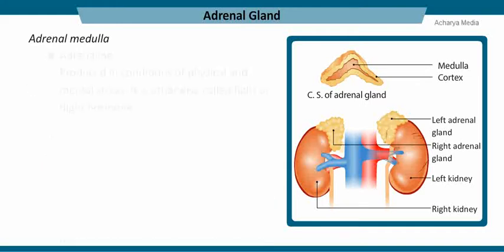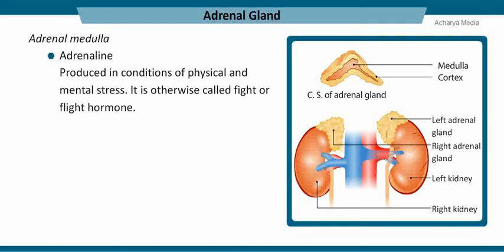The medulla part of the adrenal gland secretes a hormone called adrenaline. This hormone is produced in conditions of physical and mental stress. Therefore, it is otherwise called the fight or flight hormone.